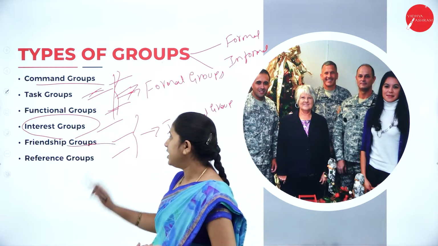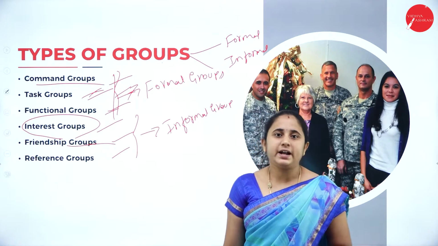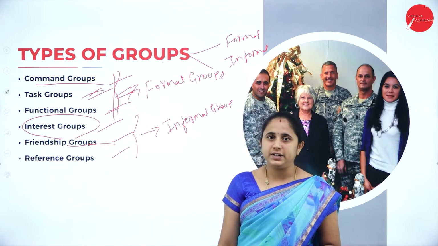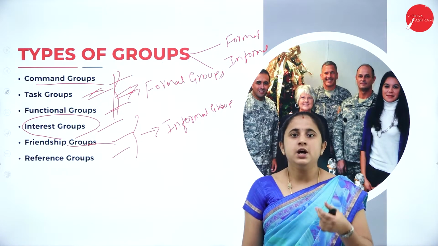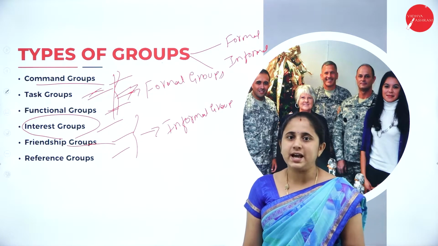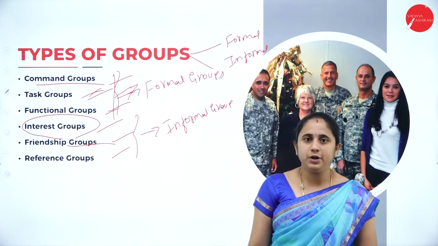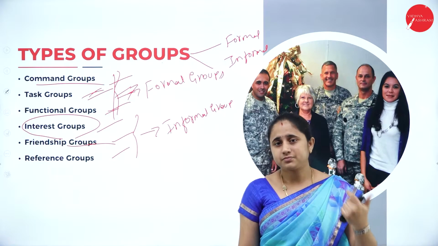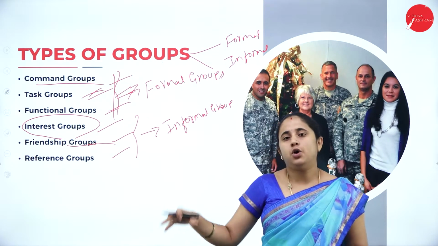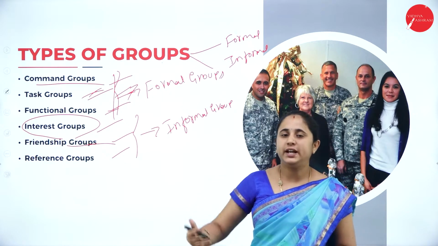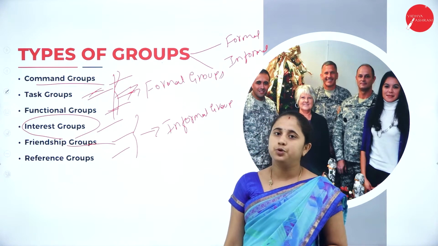So the next one is the friendship group. A friendship group is formed in order to enjoy similar social activities, political activities and various other similar needs and desires. In order to accomplish a common objective or common desires, this friendship group is formed. Again, it is an informal group. There is no compulsion for the members of a friendship group to be in the formal groups. Based on individual interest and common goals, this friendship group is formed.